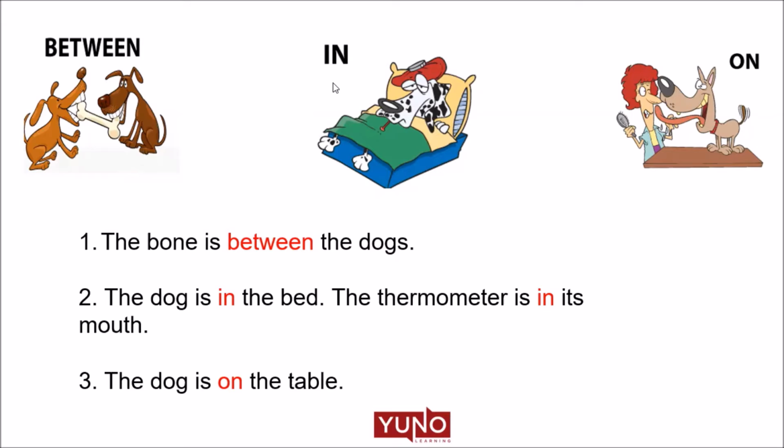The next, which is in. We use in to refer to a place. For example, here, as in the picture, we can see the dog is in the bed and the thermometer is in its mouth. The last picture and the last preposition, on. On is majorly used to show that something is in a position above something else and touching it. As you can see, the dog is touching the table, so the dog is on the table.